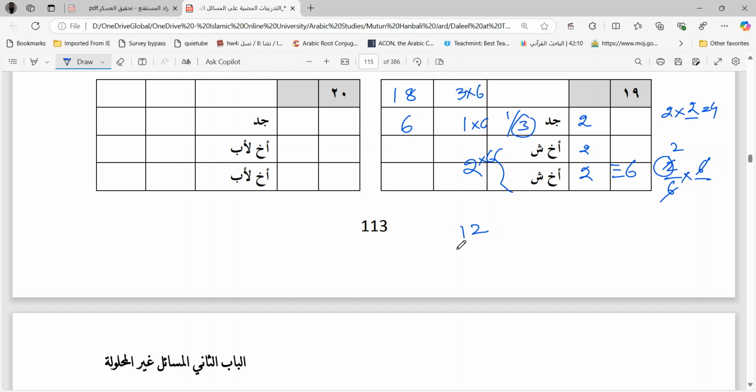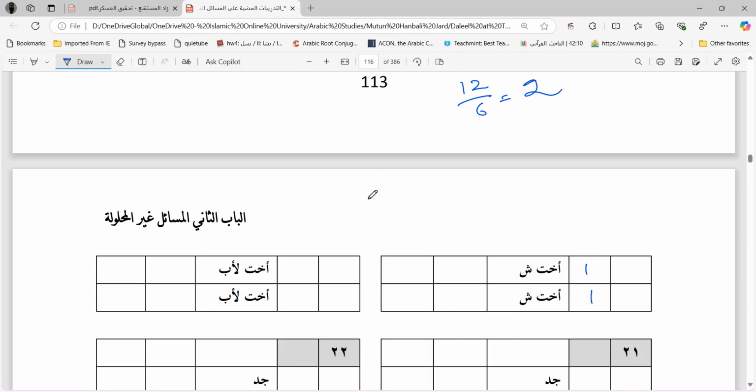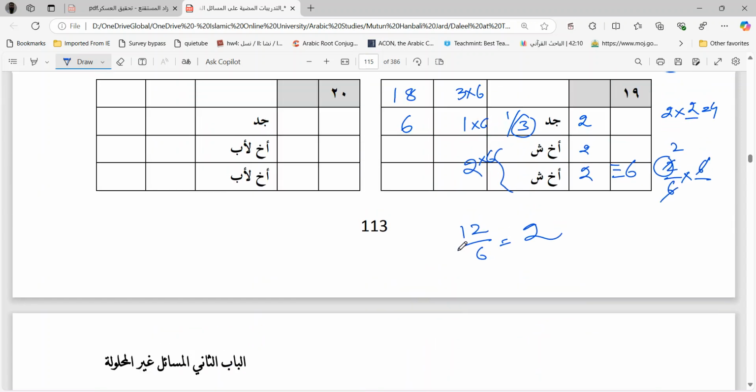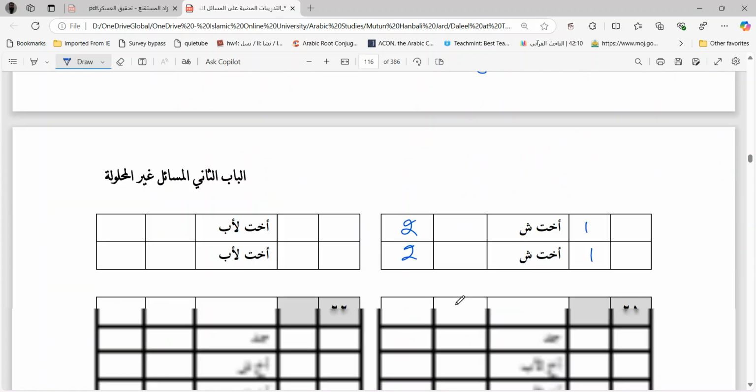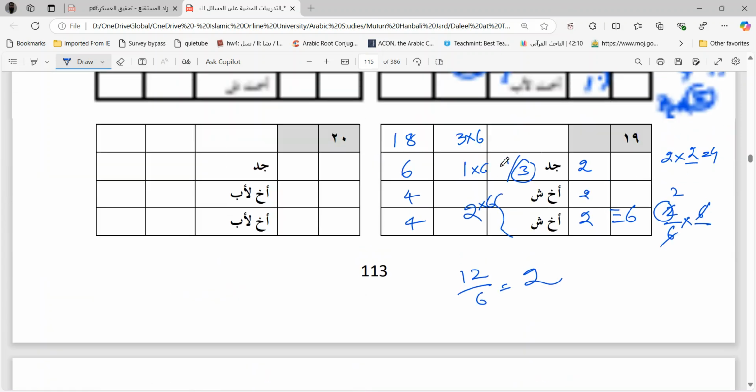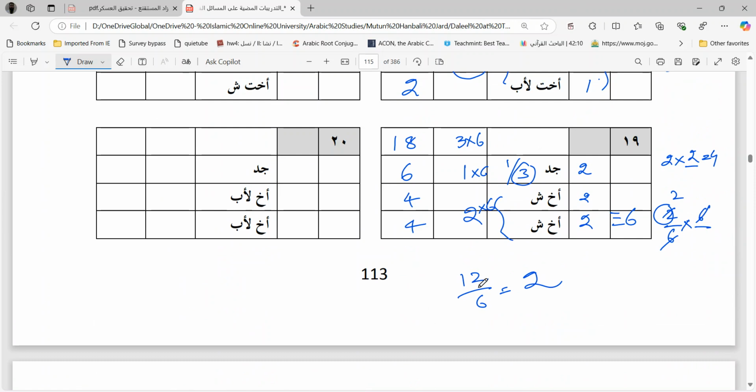Okay, 12. 12 divided by 6 is how much? 2, which means the girls, each of these females, are going to get 2 shares. Okay, and the boys will get 4, double of 2. 4, 4, 8. 8 plus 4, 12. This is how 12 shares are getting distributed between the boys and the girls.